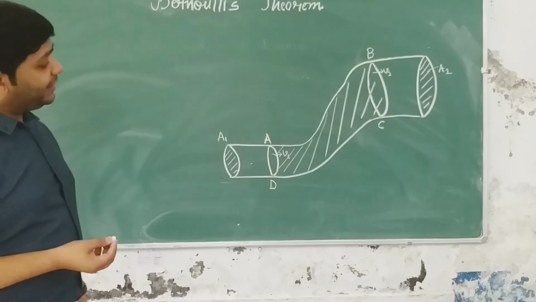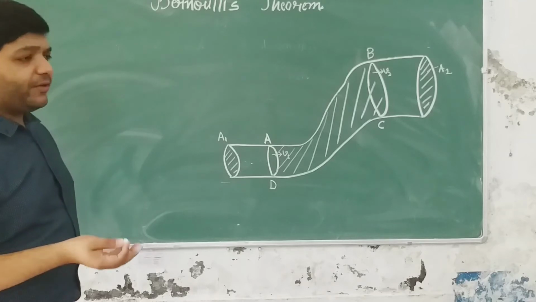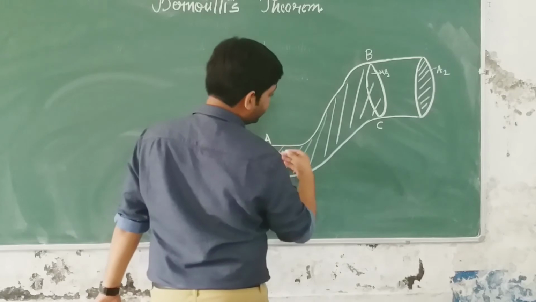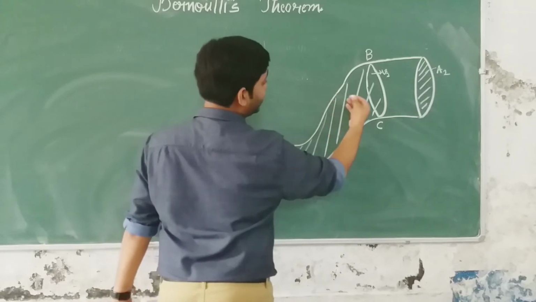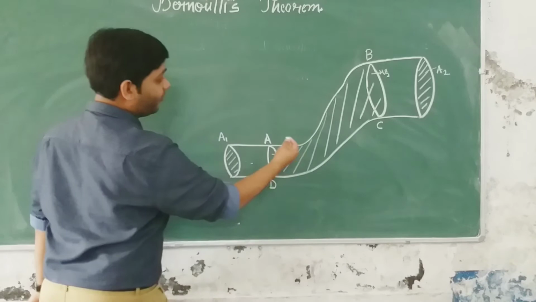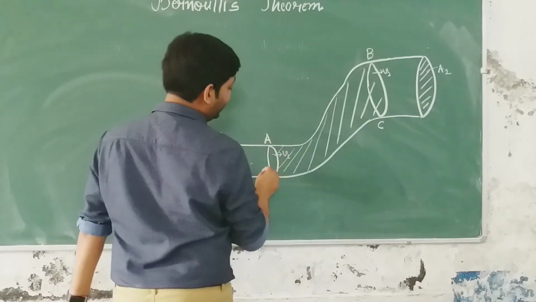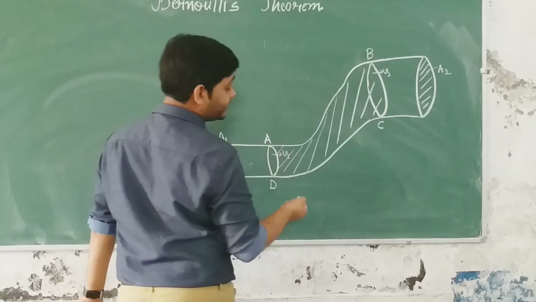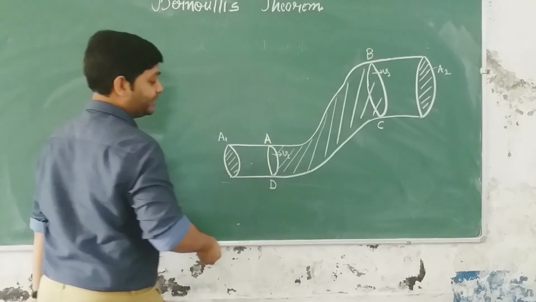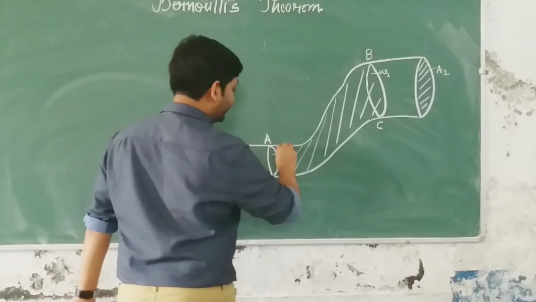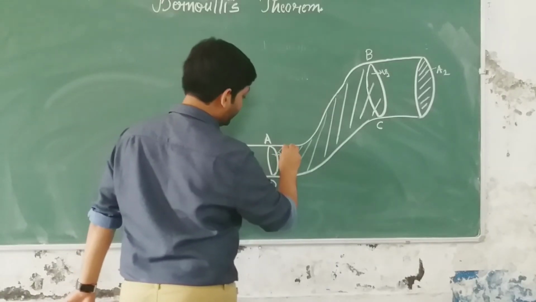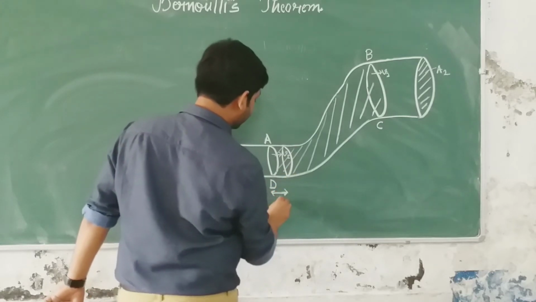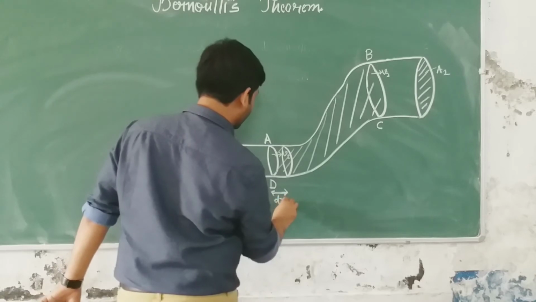Now we will consider the situation after a very short time interval dt. In this very short time dt, the volume of liquid has moved some distance. The fluid that enters the cross sectional area A1 covers a distance dx1 after time dt. So this is the situation after time dt, and the distance covered is dx1.